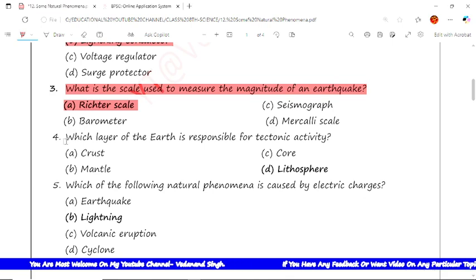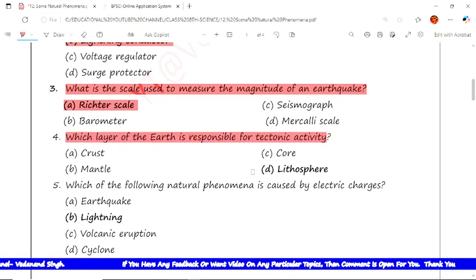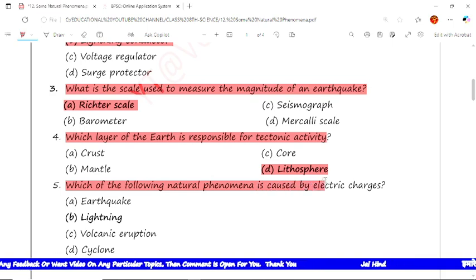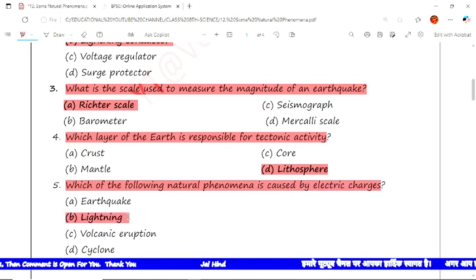Now the next question is, which layer of the earth is responsible for tectonic activities? Lithosphere is the correct answer. Now the next question is, which of the following natural phenomena is caused by electric charges? The correct answer is lightning. Now B is the correct option.